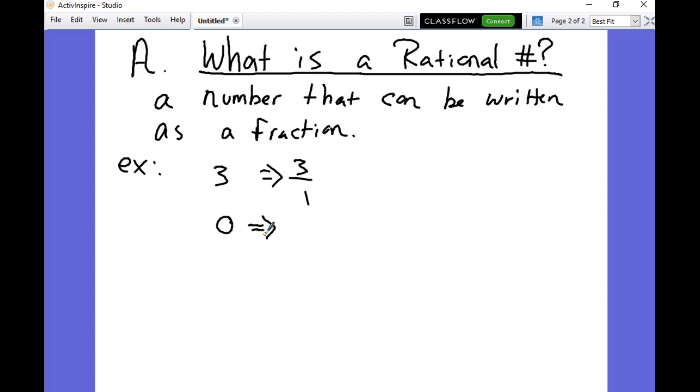So, 0 can be written as a fraction. So 0 is a rational number. Some decimals, not all decimals, but some decimals can be written as fractions. So for instance, 1.5 can be written as 3 over 2. Now I'm not going to show you how that is, but it can be. Some decimals that repeat, like 0.1 with a bar over it, can be written as a fraction. That would be 1/9. But there are some numbers that you actually can't write as a fraction, okay?